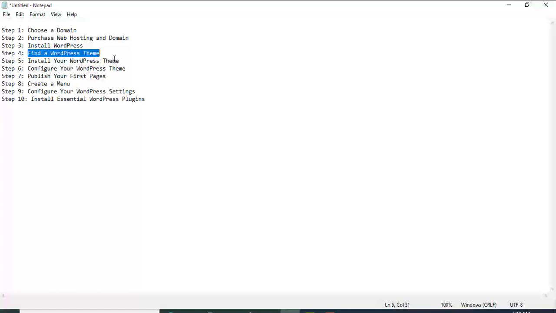After installing the theme, we have to configure the theme and publish the page and our website to start running. So we can create our menu, our footer and our header, and configure the settings, and then we install the plugins needed for the website, and we start running our business online.